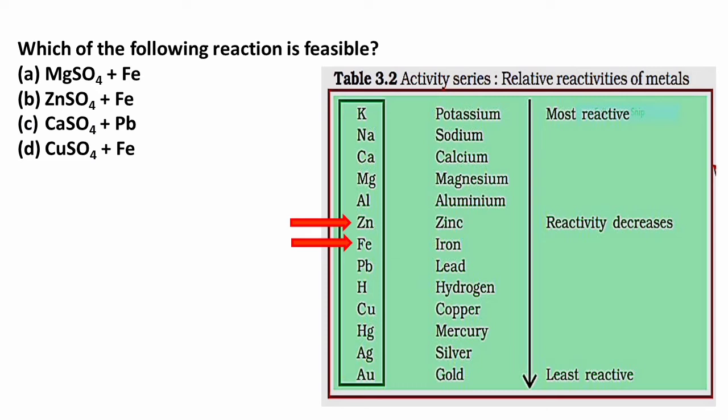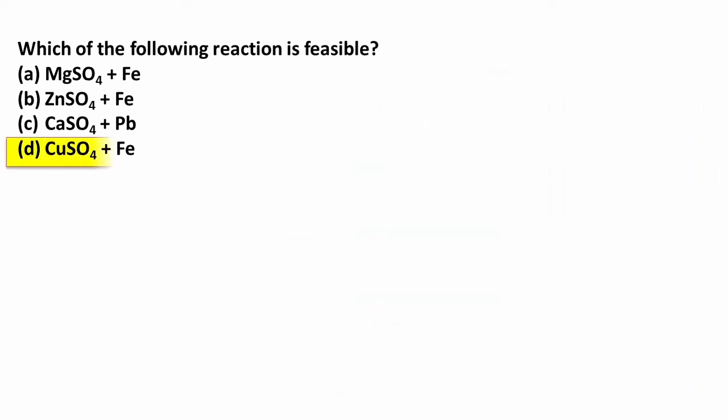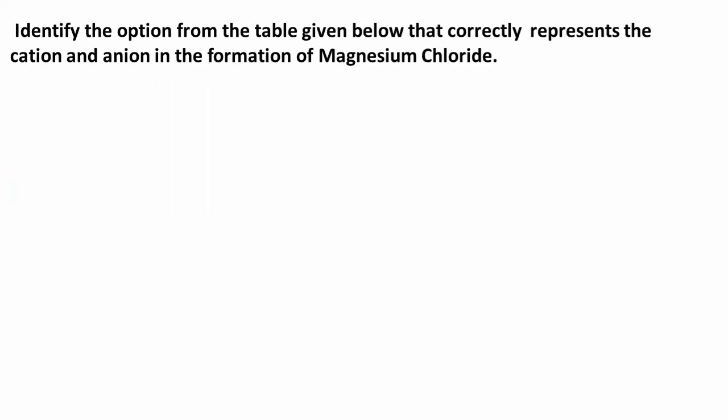Option C, calcium sulfate plus Pb. Again, lead lies below calcium, and hence a less reactive metal cannot displace a highly reactive metal from the solution. Copper sulfate plus Fe. We know that iron, being more reactive than copper, can displace copper from copper sulfate. So the correct option is option D, CuSO4 plus Fe, which is feasible. Let us move on to the next question.